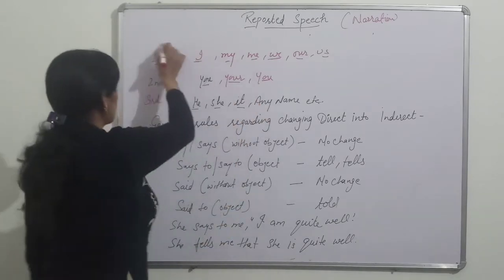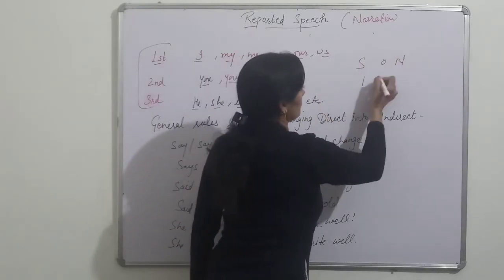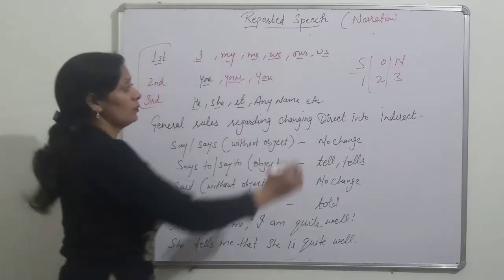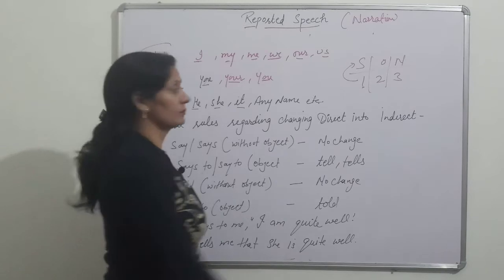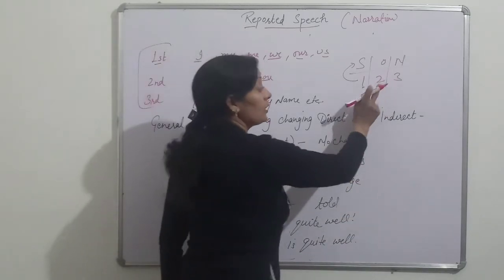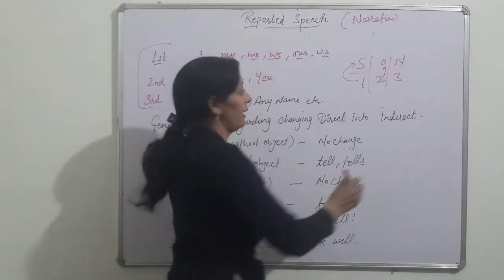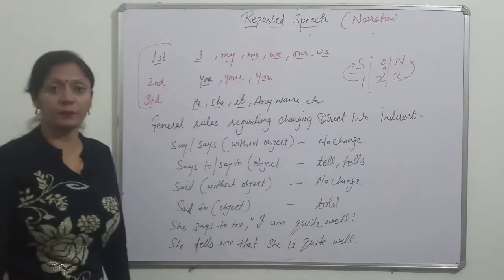These persons are changed according to this formula: SON upon 1, 2, 3. It means first persons are changed according to subject. Second persons in reported speech are changed according to object. And third person, there is no change in third person. Okay.